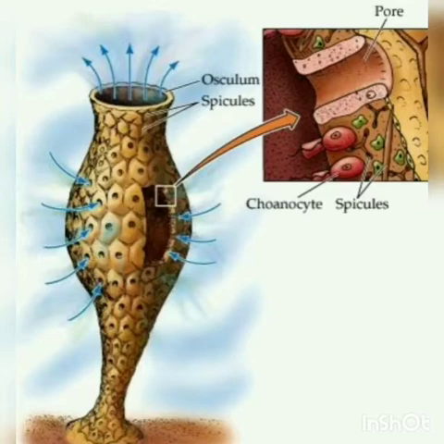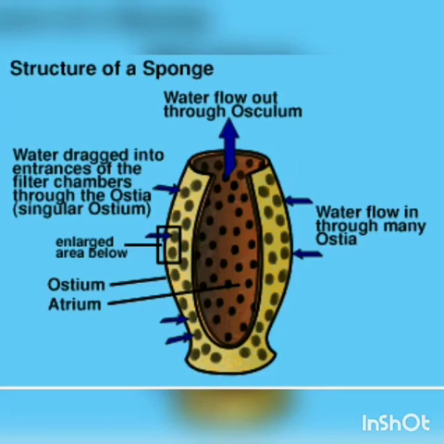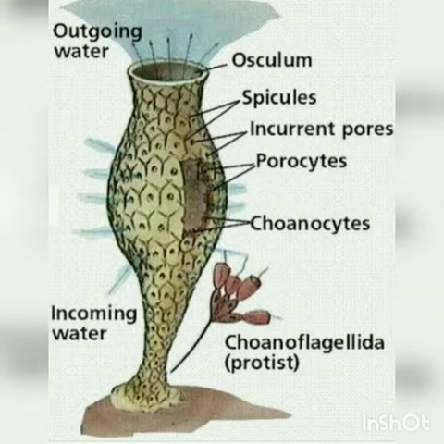respiratory and digestive functions. So, how will the question be asked? What are the two types of cells present in sponges? Very important 2 mark question. So, what are the two types of cells? One is pinacocytes, which is the outer layer which helps to maintain the size and structure of the sponge. And the inner layer is called choanocytes. They are flagellated collar cells that facilitate digestive and respiratory functions.